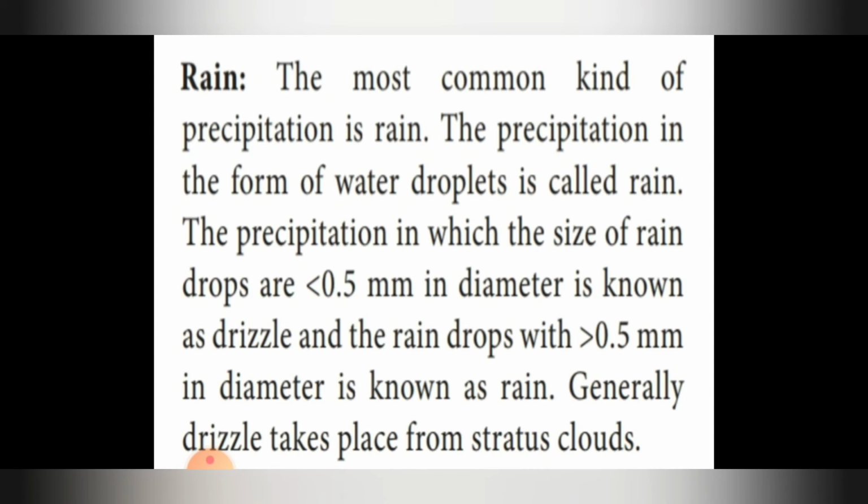So rain, the most common kind of precipitation, is rain. The precipitation in the form of water droplets is called rain. The precipitation in which the size of raindrops is less than 0.5 millimeter in diameter is known as drizzle, and raindrops of 0.5 millimeter or more in diameter are known as rain. Generally, drizzle takes place from stratus clouds.